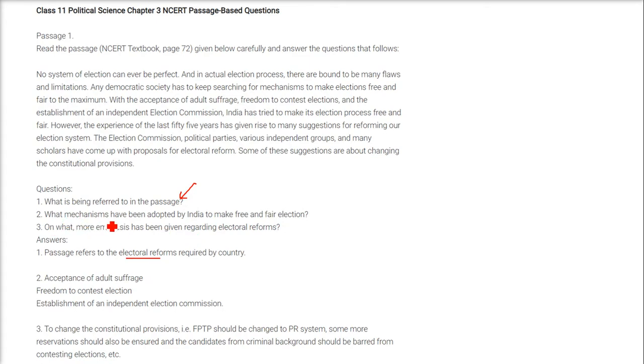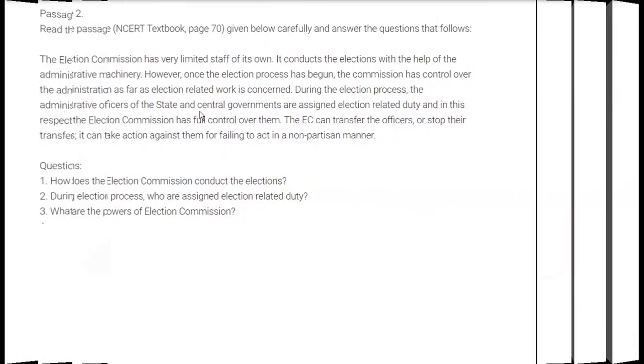Second is, what mechanisms have been adopted by India to make free and fair elections? They have accepted adult suffrage, freedom to contest elections, and the establishment of an independent Election Commission. Third is, on what has more emphasis been given regarding electoral reforms? This is to change the constitutional provision, that is, the FPTP should be changed to the PR system, the proportional representation system. Some more reservation should be ensured, especially for women, and candidates from a criminal background should be barred from contesting the elections.